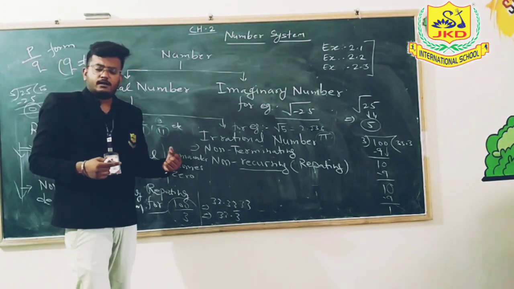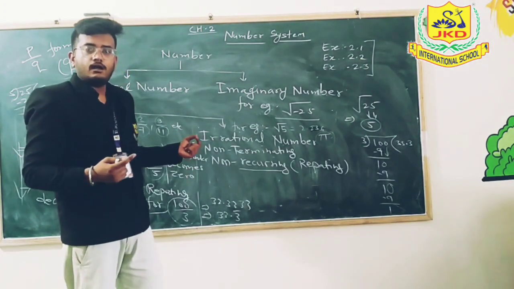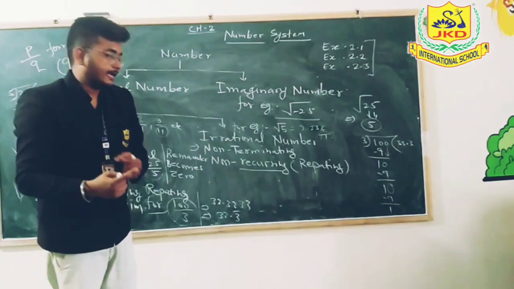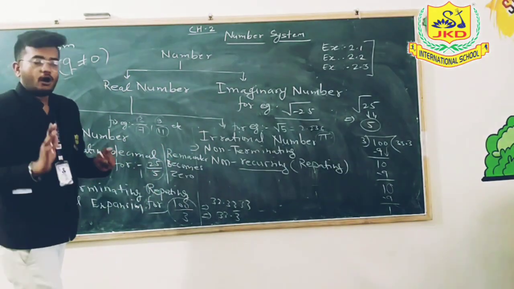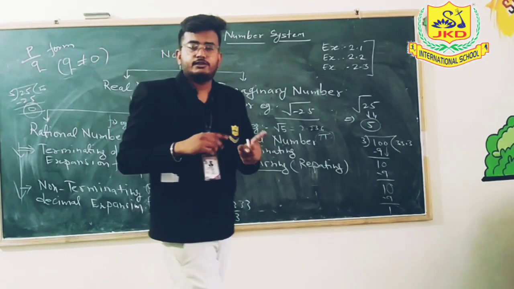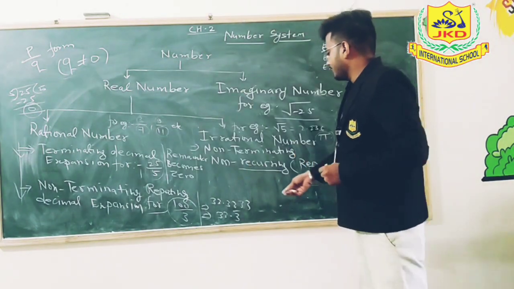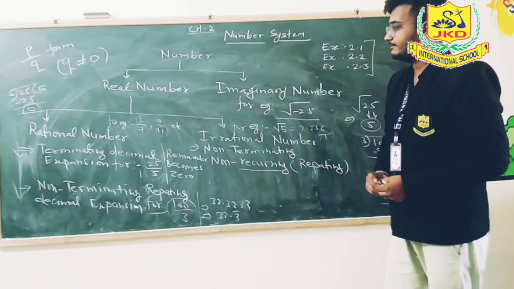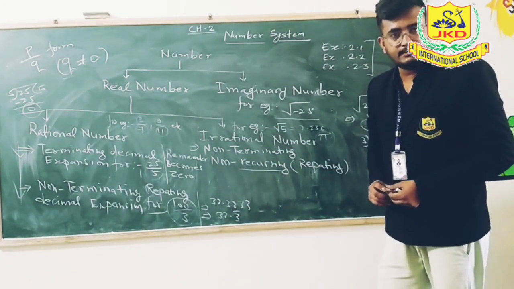So we use a bar on the digits which repeat. I hope you understood about terminating decimal expansion and non-terminating decimal expansions.